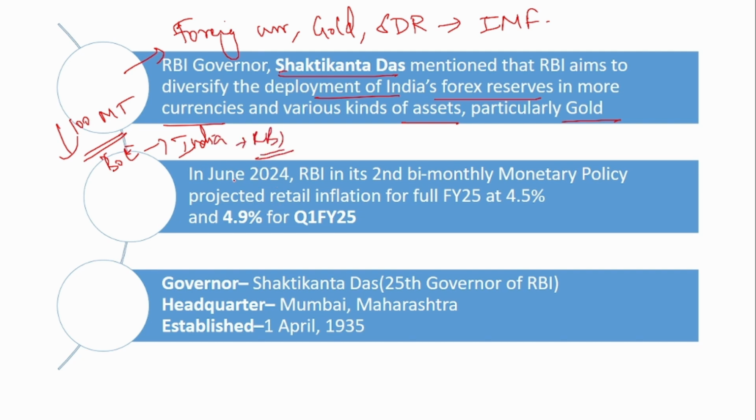Next point is that in June 2024, in the second MPC meeting, RBI has projected that the retail inflation for the full financial year 25 is expected to be 4.5%, and for Q1 of financial year 25, it is expected to be 4.9%. The governor is Shaktikanta Das. He is the 25th governor of RBI. It is headquartered in Mumbai and it was established on 1st April 1935.